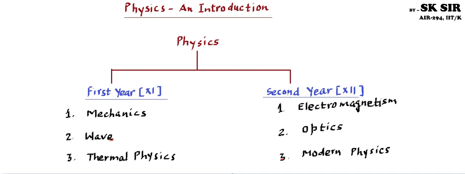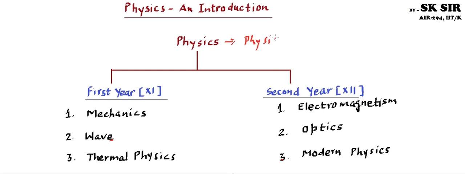When you go to the second year, the 12th standard, the physics syllabus will be in three broad categories: electromagnetism, optics, which deals with light, and modern physics. So we will talk about these three segments of physics in the second year, and those segments in the first year, 11th. In physics, broadly we talk about physical quantities.